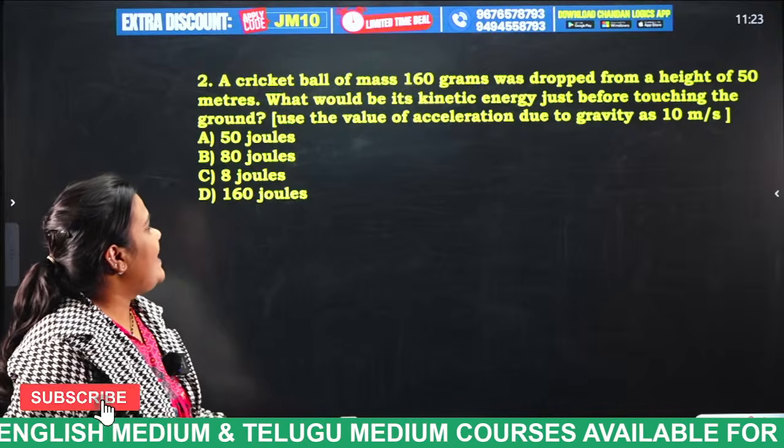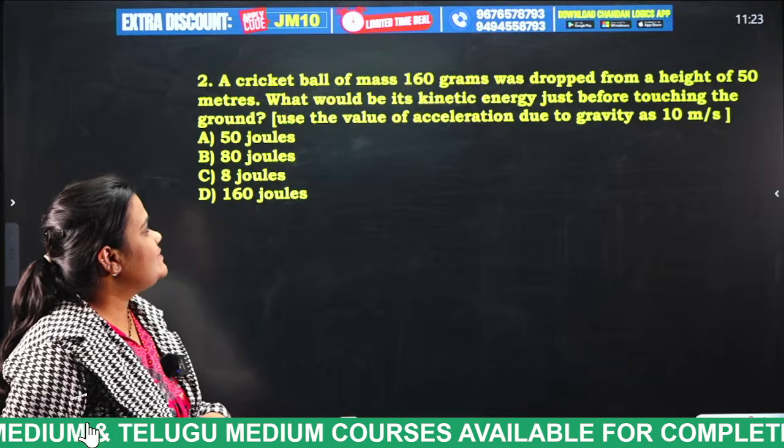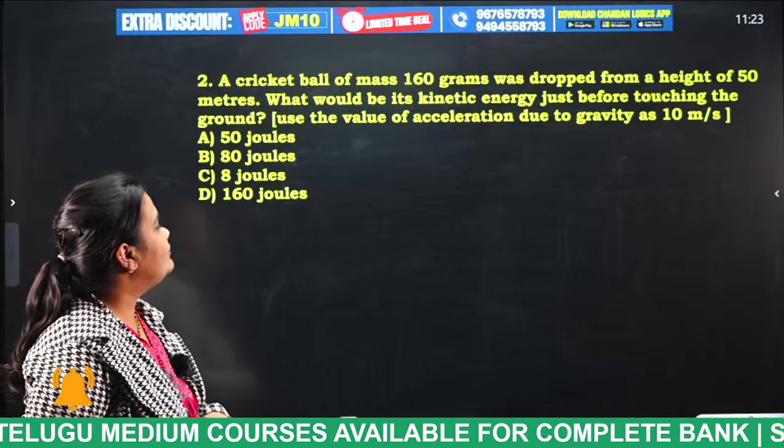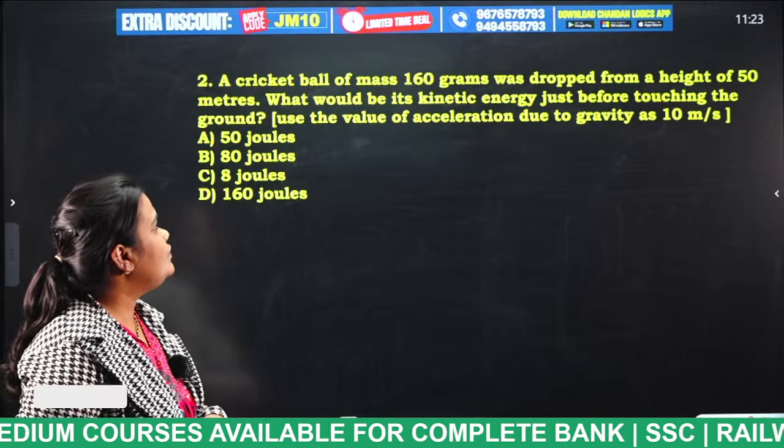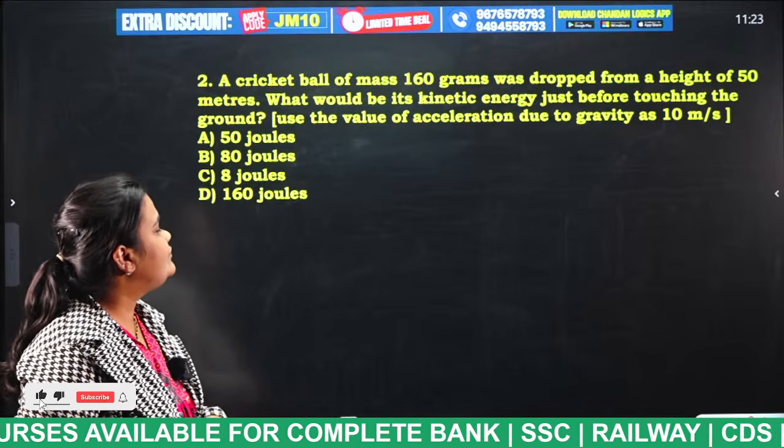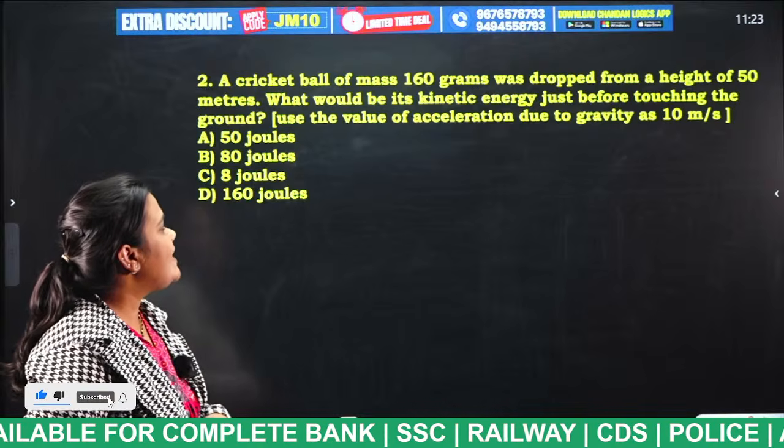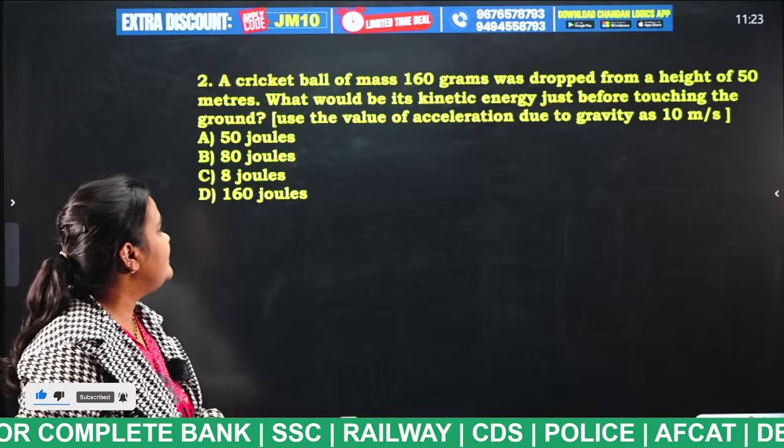A cricket ball of mass 160 grams was dropped from a height of 50 meters. What would be its kinetic energy just before touching the ground? Use the value of acceleration due to gravity as 10 meters per second squared.